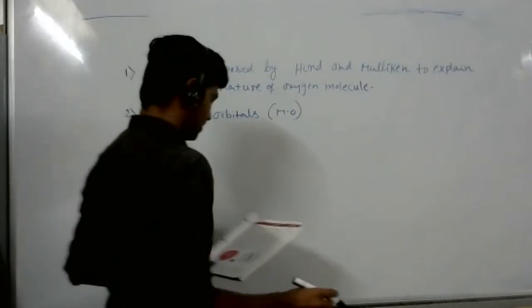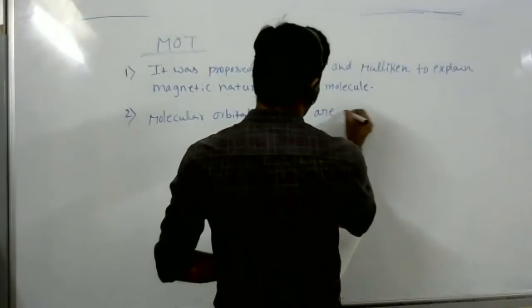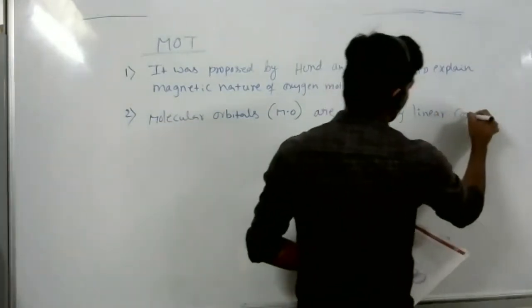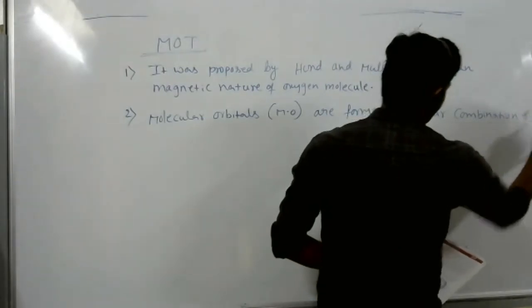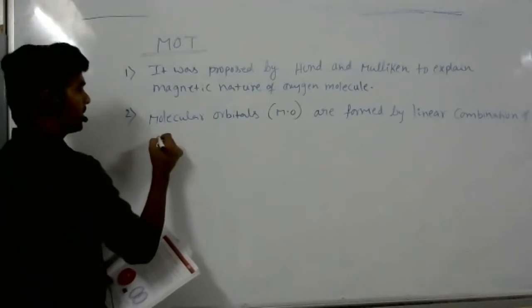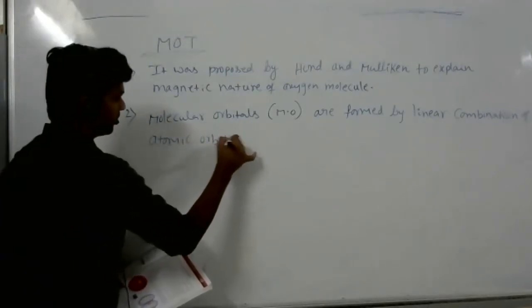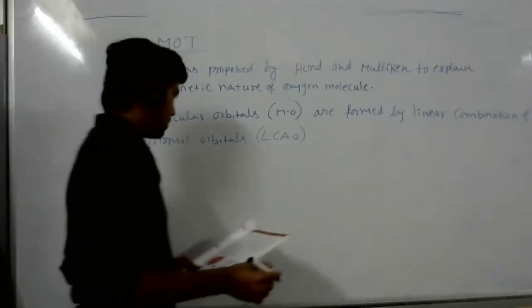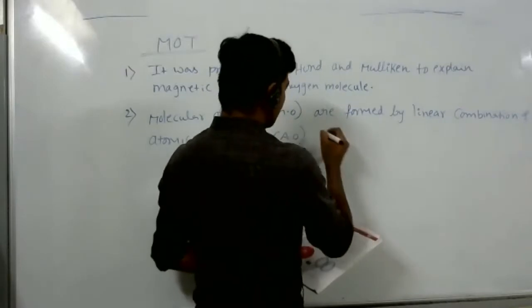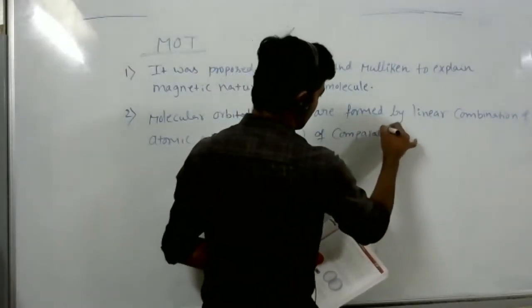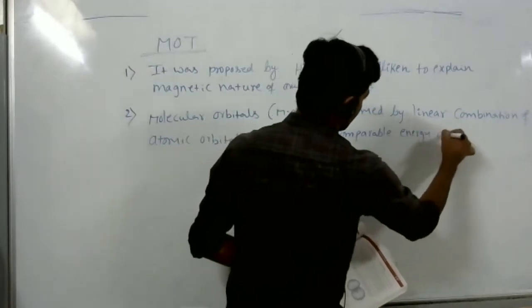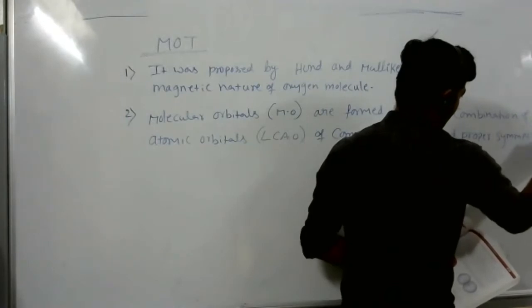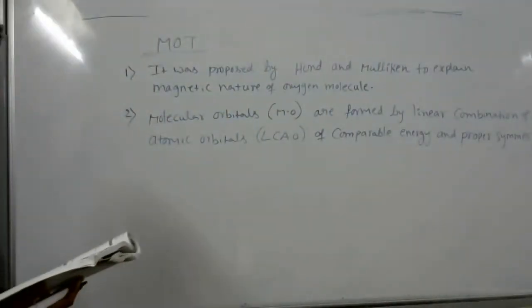This shortcut is LCAO. Atomic orbitals of comparable energy and proper symmetry combine. So what comes after proper?